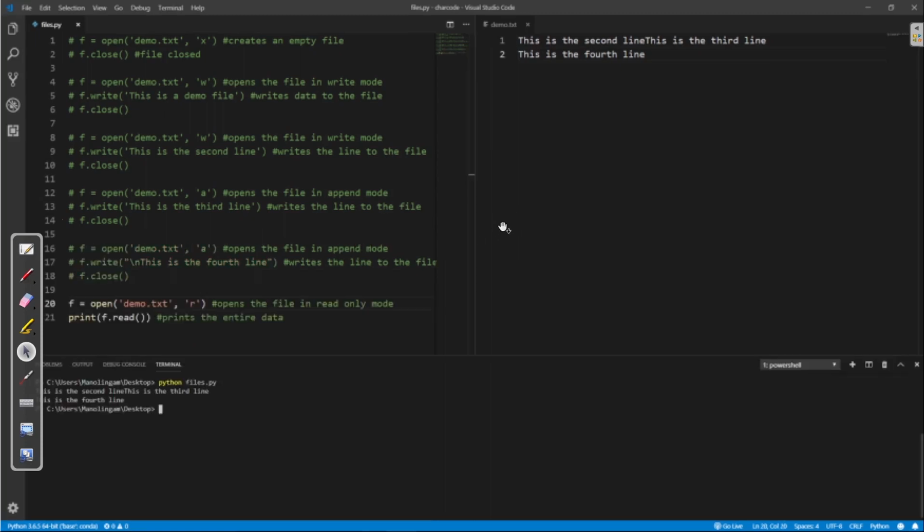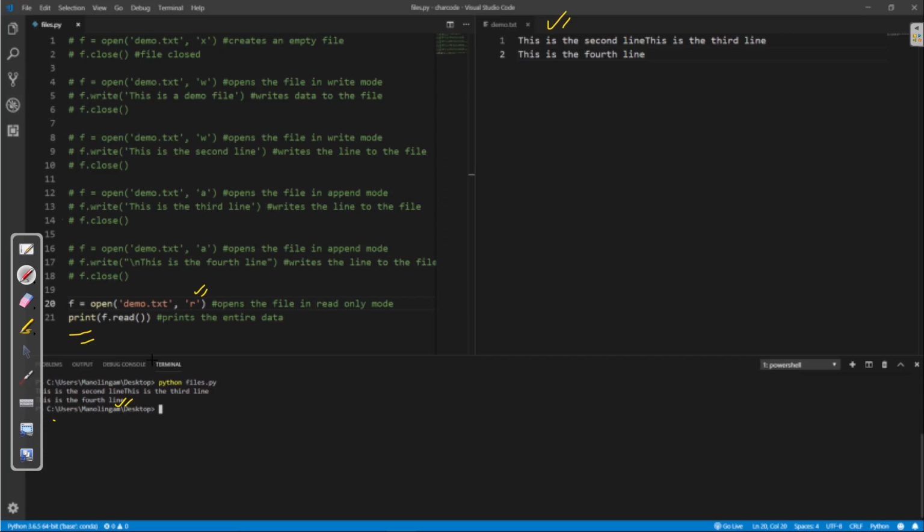Now, coming to the read function, how does it work? Reading won't actually show anything by itself, so we need to print f.read() to see what is happening. I'm opening the file in read mode only, and I need to print the data to see how it works. Here in the terminal you can see what is getting printed, whatever data is in the file. In read mode, you can print the entire data.